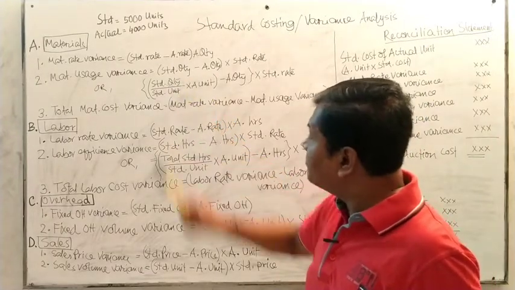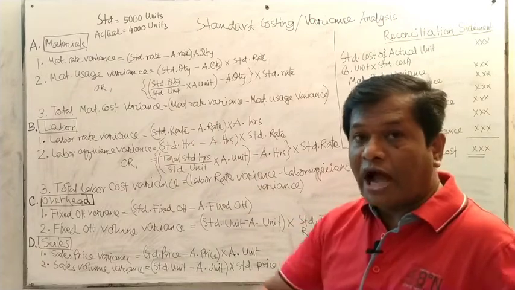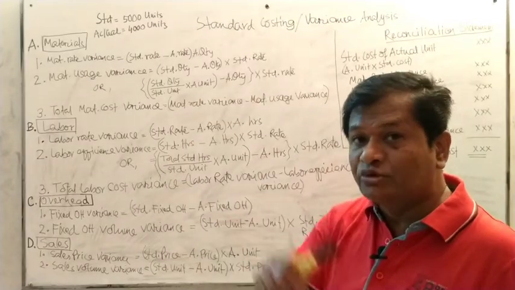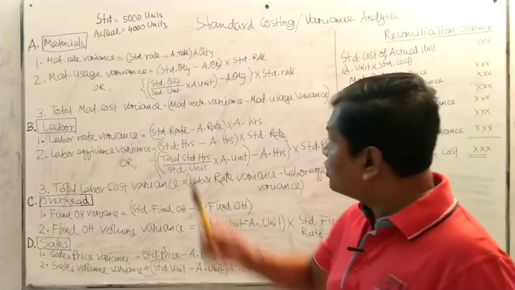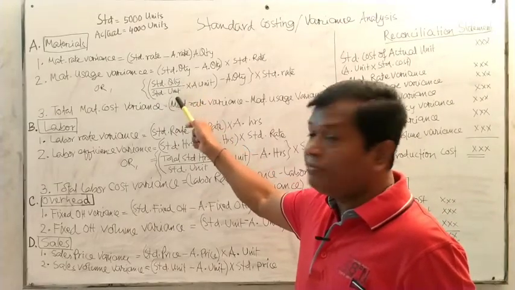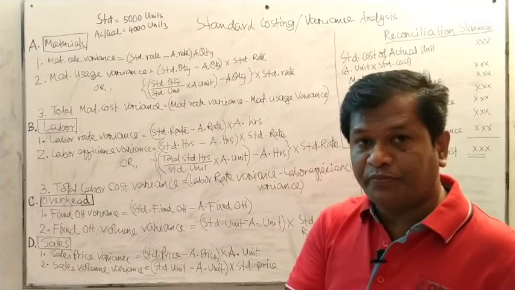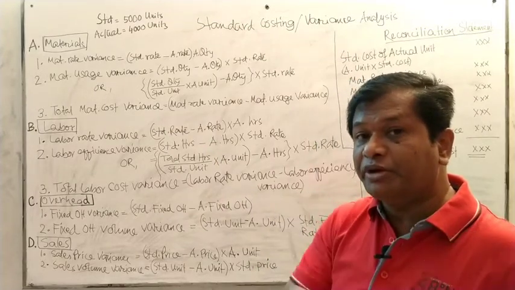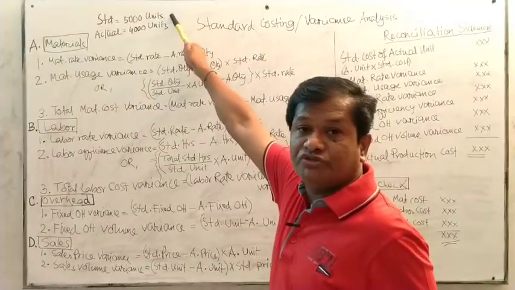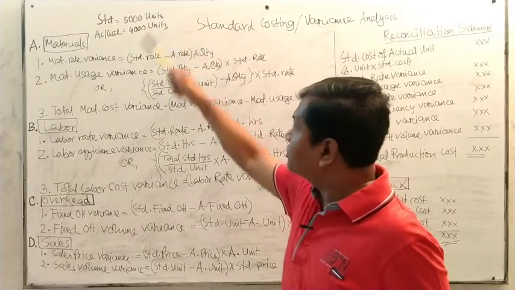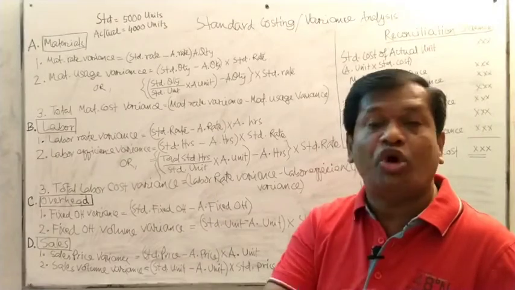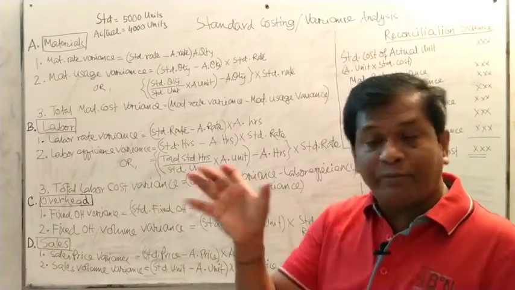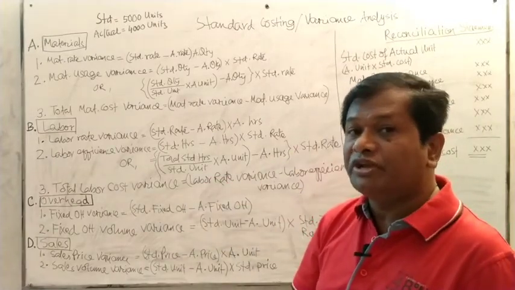This standard quantity means how many kg of raw material is used, which is given in the standard information.